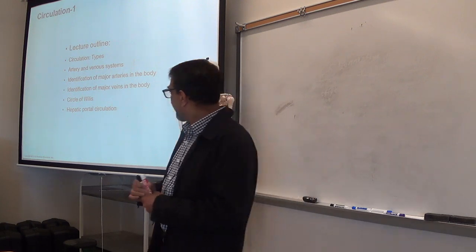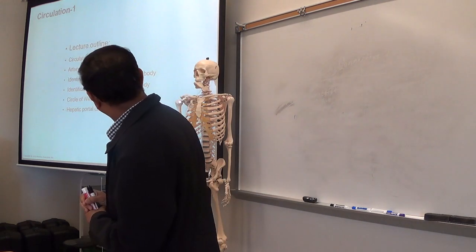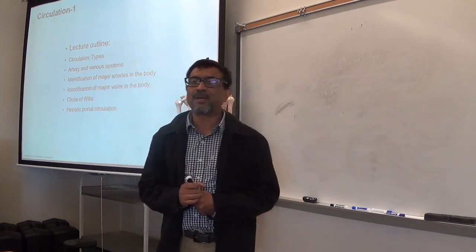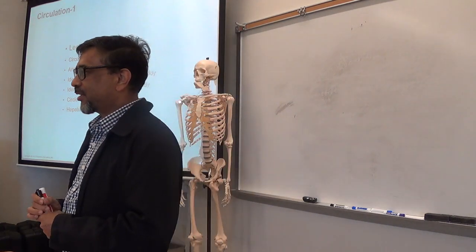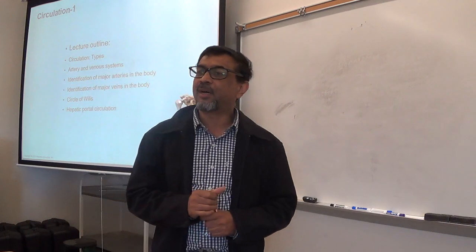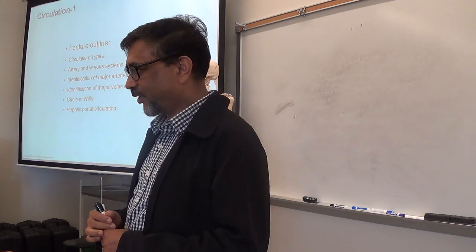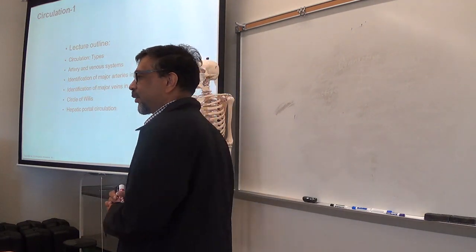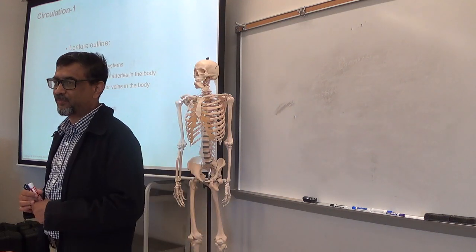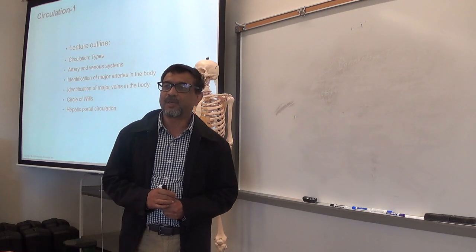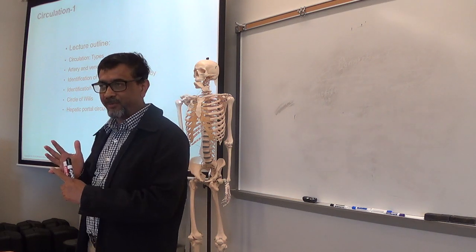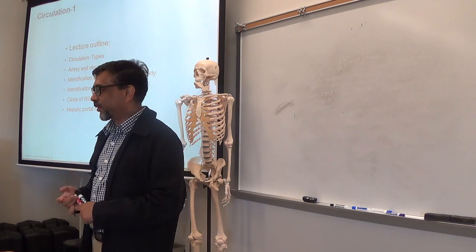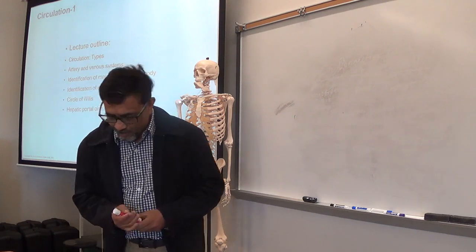So today we'll talk about the circulatory system, blood vessels. First we'll see the arterial system in your body, then we'll talk about the venous system. You know that arteries, veins and capillaries, those are the blood vessels, right? Okay.